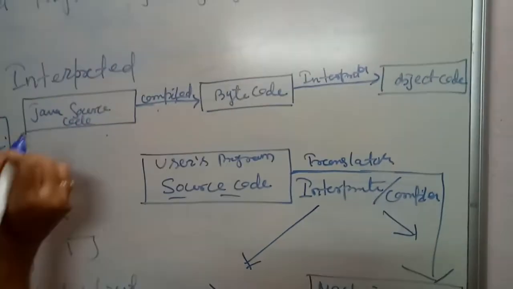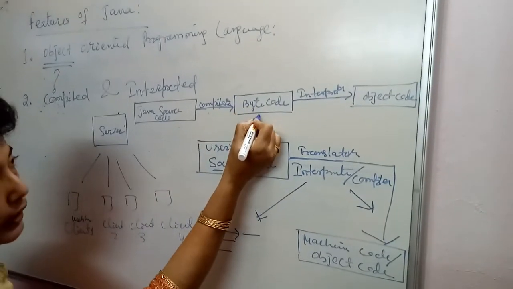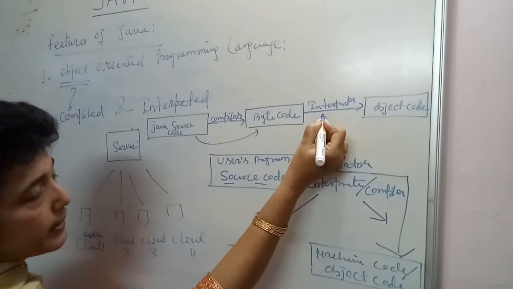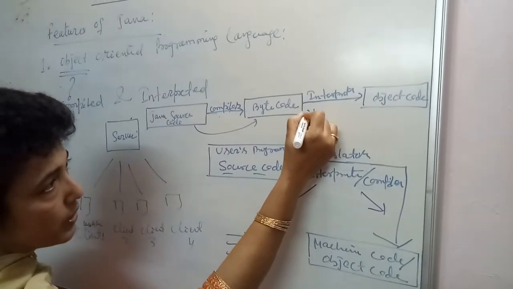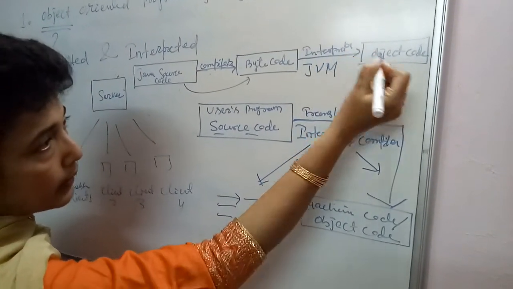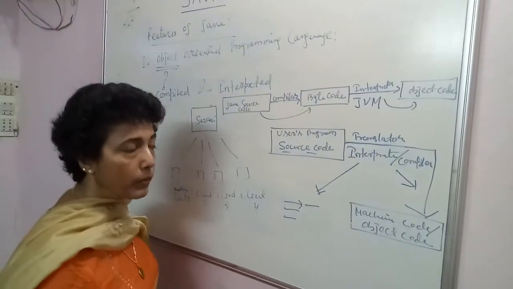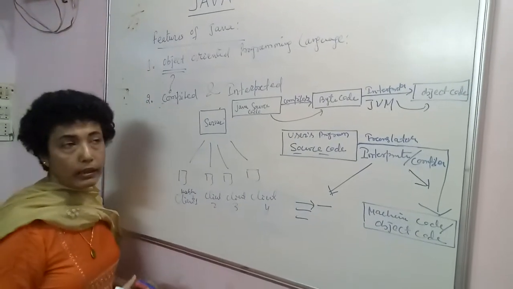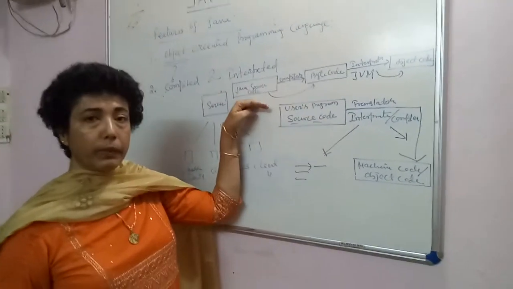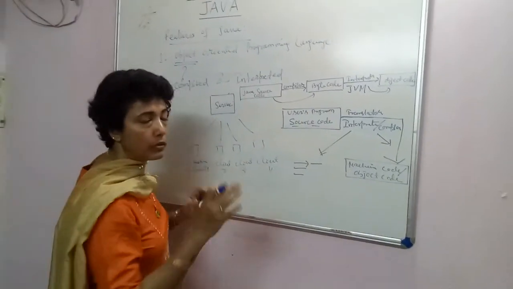Okay, so I repeat, Java source code with the help of the Java compiler gets converted into bytecode. This bytecode gets executed by the Java interpreter, which is also called Java Virtual Machine, JVM, and then the object code is formed. Once the object code is formed, the computer can process it. Now the question is, I understood the structure of general execution of a general program and a Java program. Now once we have understood that Java is both compiled and interpreted, the question is why?